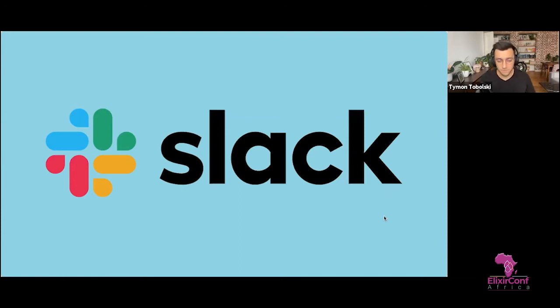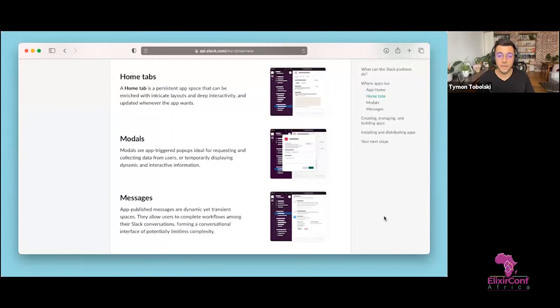I wrote a few over the years, but most of them were simple, notifications or simple slash commands that did something back in the days. With Adam, we actually built one in 2017 in Elixir, but it wasn't a huge success. Two years later, in 2019, we noticed that Slack expanded their API.